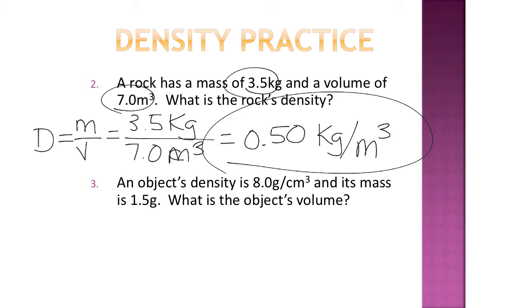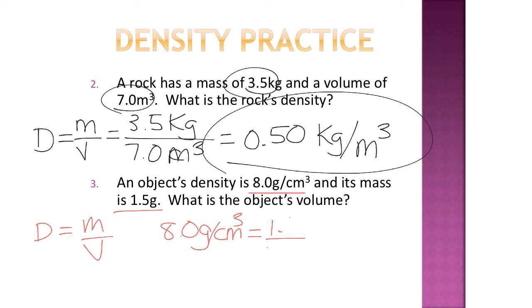All right, example number 2. We have an object with a density of 8 grams per cubic centimeter. So we have 8 grams per cubic centimeter for the density.